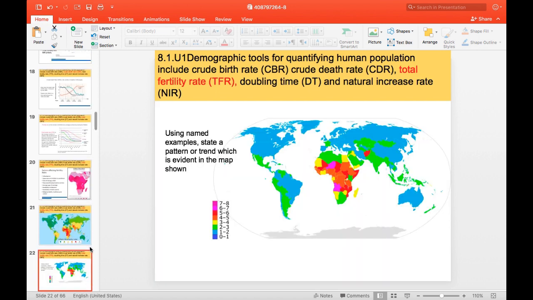This is the third activity that we are going to do. Using name example,